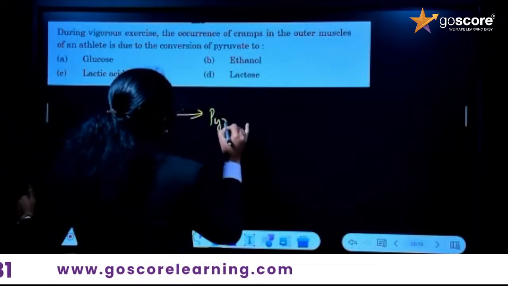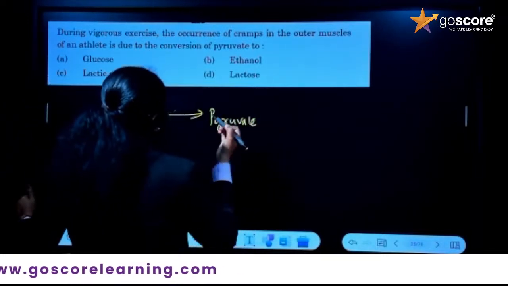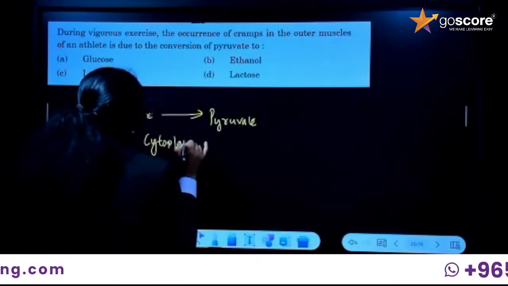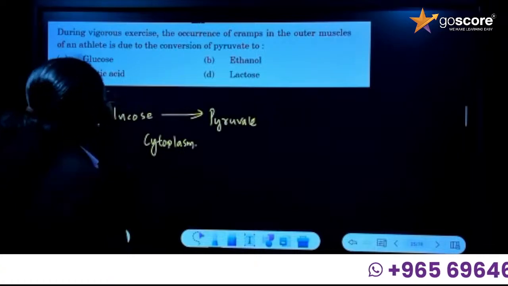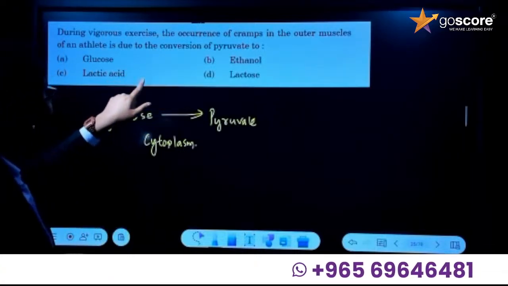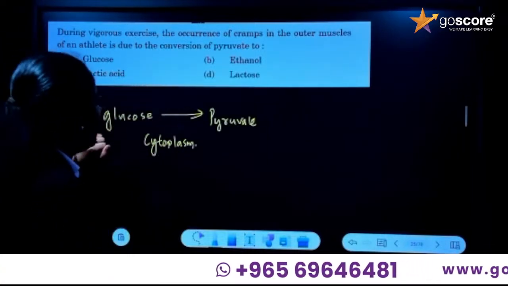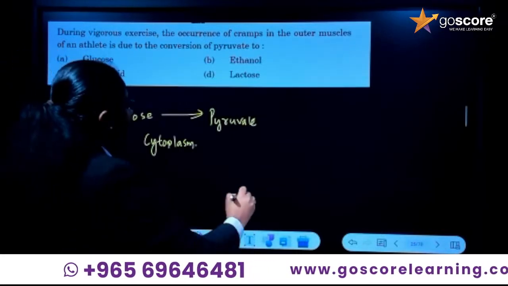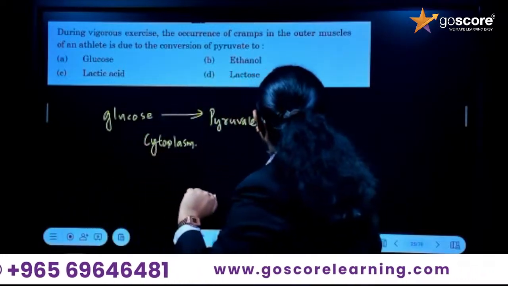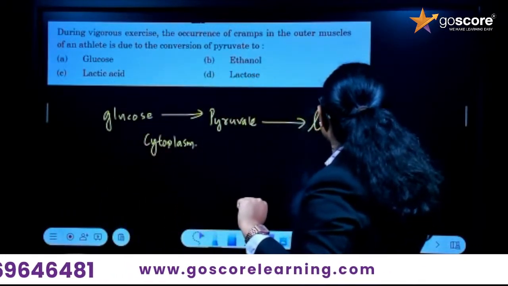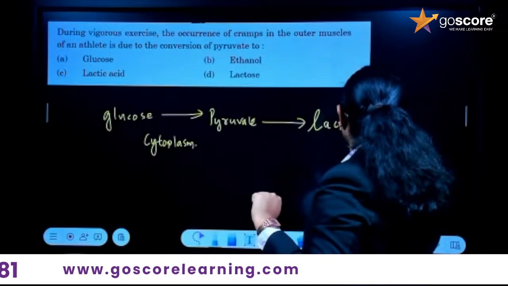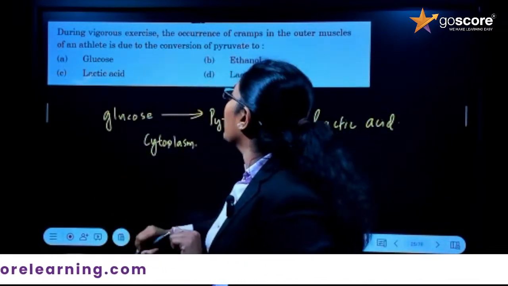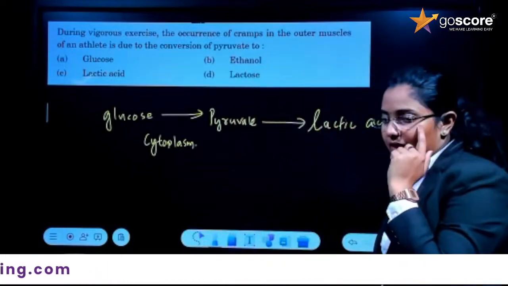Glucose is converted into pyruvate. And where does this take place? This takes place in the cytoplasm. In the question it is clearly given about cramps, right? So the pyruvate, in the absence of oxygen, that is anaerobic respiration, will be converted into lactic acid in muscles. So the answer here is that pyruvate is converted into lactic acid.